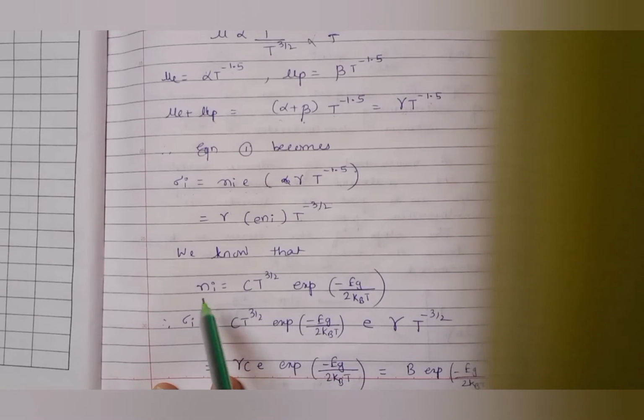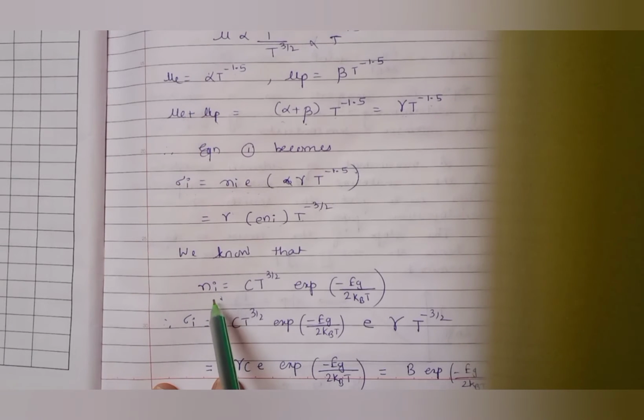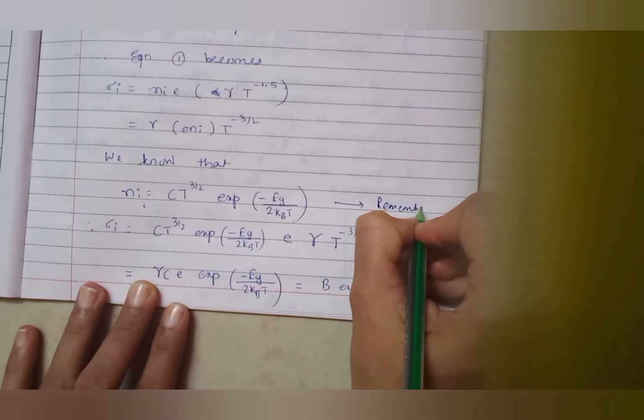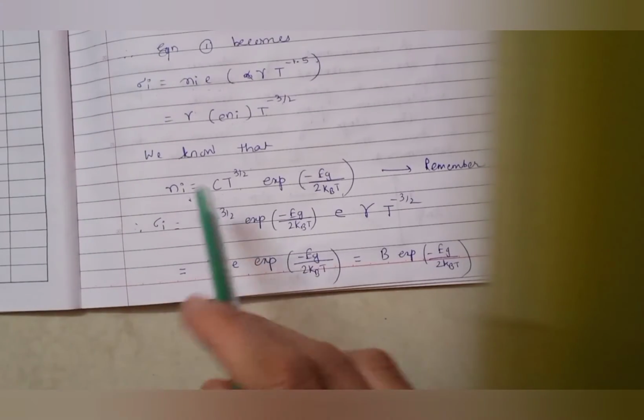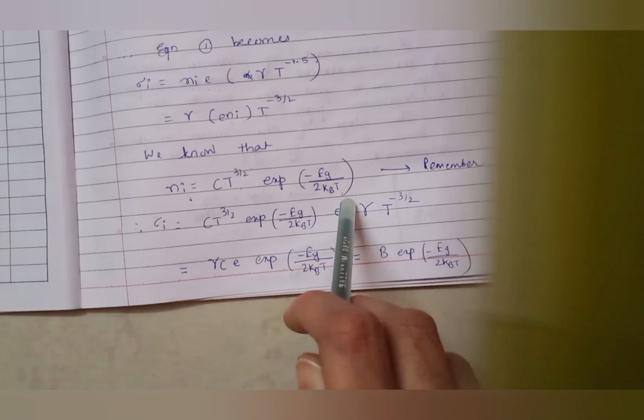Now we know Ni, this formula we have learned in the earlier lecture. So we know that the charge carriers in case of an intrinsic semiconductor are given by the formula Ni equals C T raised to 3 by 2 exponential minus Eg upon 2 kBt. You will have to remember this formula, otherwise you cannot solve this expression.